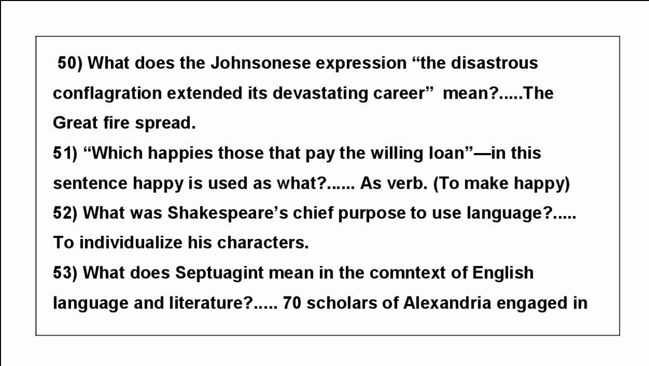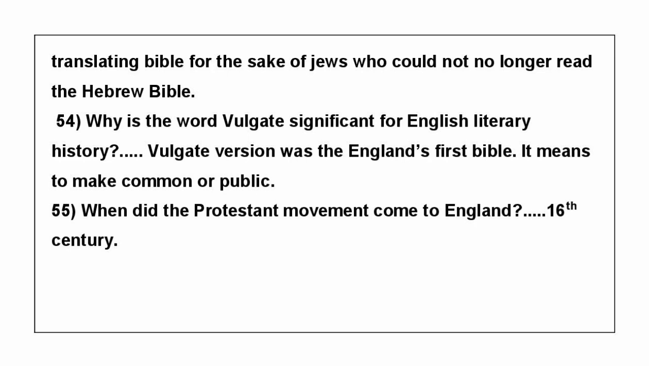Question number 53. What does Septuagint mean in the context of English language and literature? Answer is 70 scholars of Alexandria engaged in translating Bible for the sake of Jews who could no longer read the Hebrew Bible. Question number 54. Why is the word Vulgate significant for English literary history? Answer is Vulgate version was the England's first Bible. It means to make common or public.